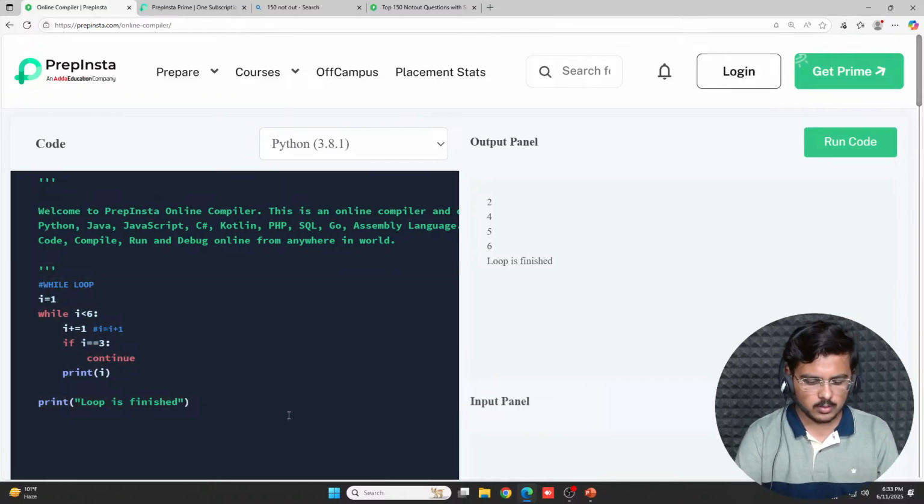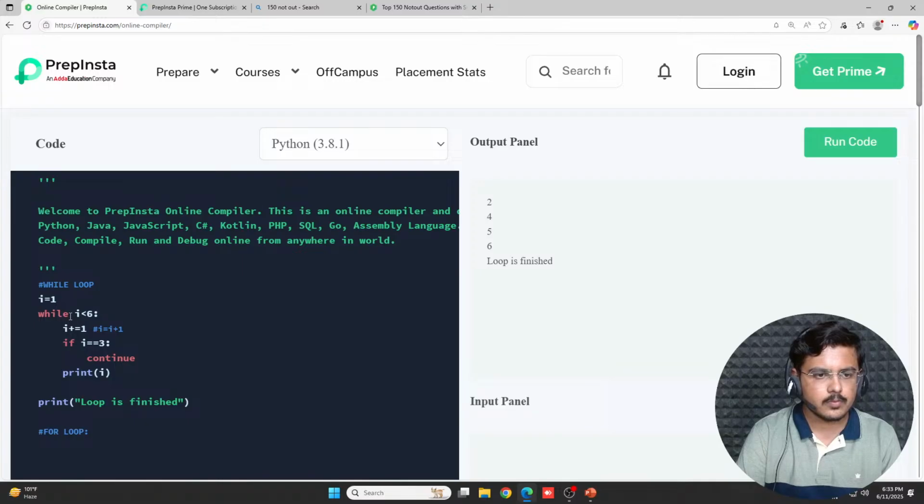I'll rather write it here. For loop. Fine. So what is for loop here? I would comment this whole while structure out. I'll put it in the comments.